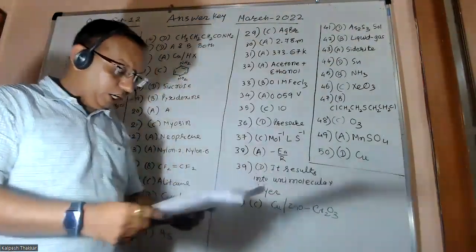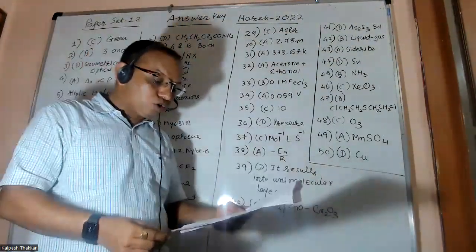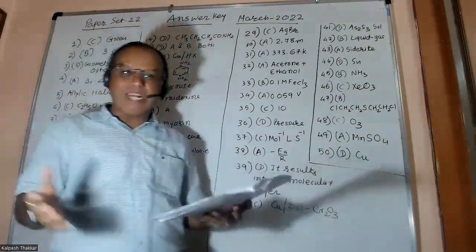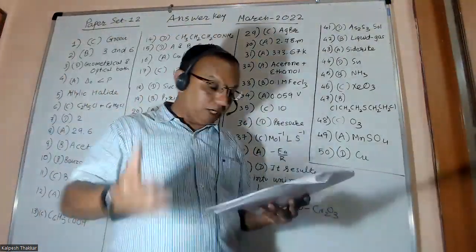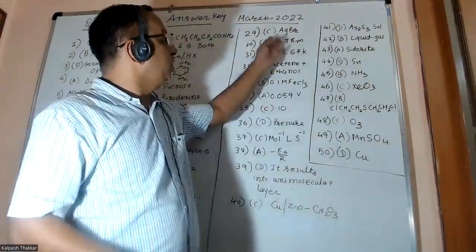Question number 29: which compound shows both Frenkel and Schottky defects? This question has been asked in the board many times. Once again, the answer is AgBr.